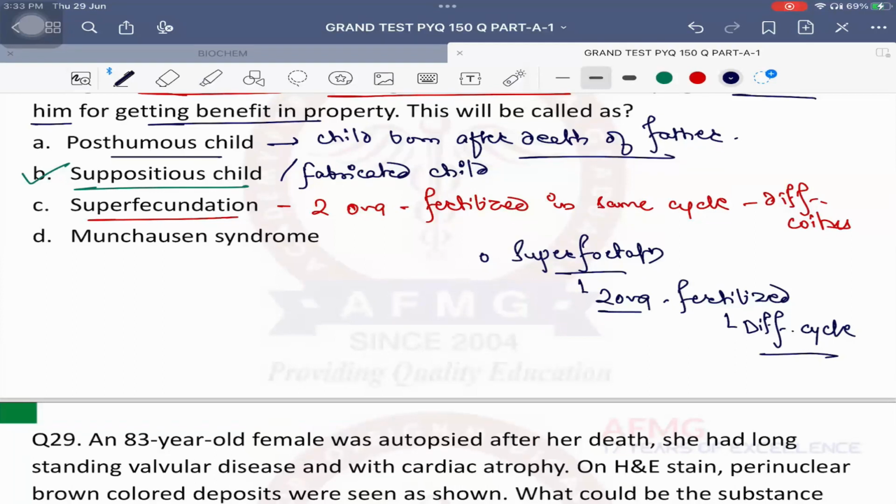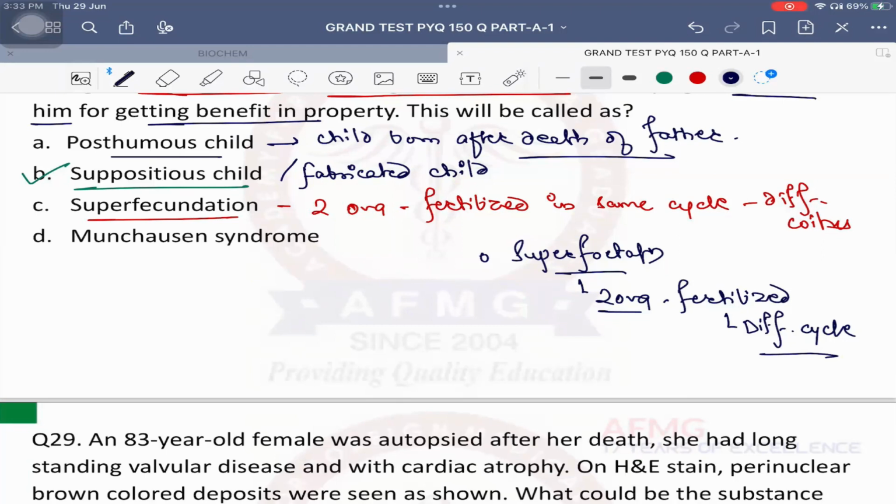Okay? What is Munchausen syndrome, anybody? Faking medical symptoms, for medical attention. Okay, the patient deliberately develops some symptoms so that she gets admitted in the hospital and gets attention usually. This is done by people who are in the healthcare industry, nurses or doctors usually. So that is called as Munchausen syndrome.